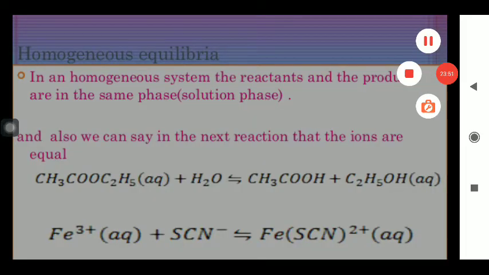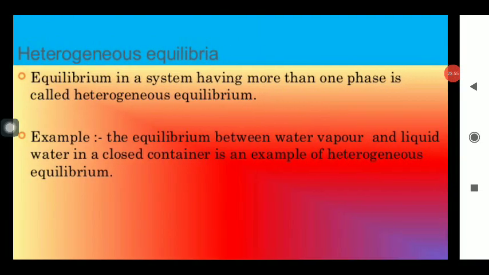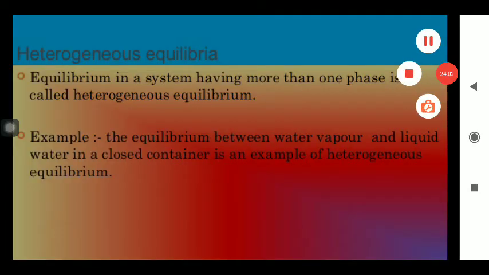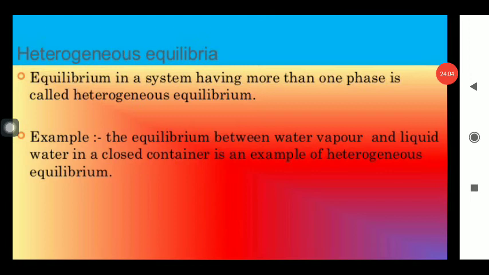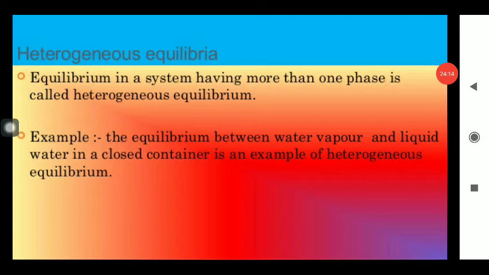On the other hand, in case of the heterogeneous equilibrium, जब आप बात करेंगे तो वहाँ पर state of matter any two reactants की आपकी अलग अलग हो जाती है, and maybe some reactants may be in a gaseous form, may be in the solid form, may be in the liquid form, and in this way this type of equilibrium is known as the heterogeneous equilibrium.